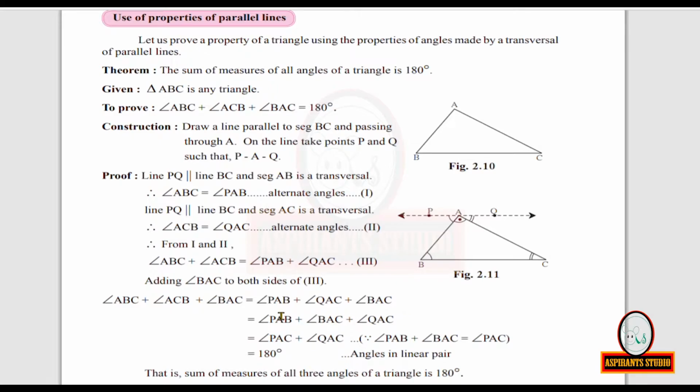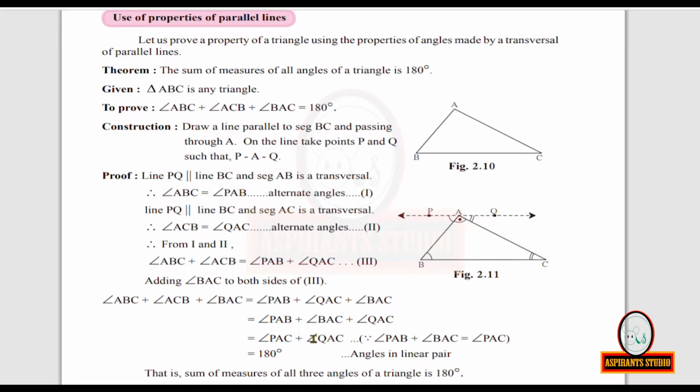Now look at this. Measure of angle PAB plus measure of angle QAC plus measure of angle BAC. I am going to shift the place of measure of angle BAC this side. I am bringing measure of angle BAC before measure of angle QAC, and I am shifting this term to the other side. So now here how I have made the arrangement, I am rearranging the terms and writing it as measure of angle PAB plus measure of angle BAC plus measure of angle QAC.